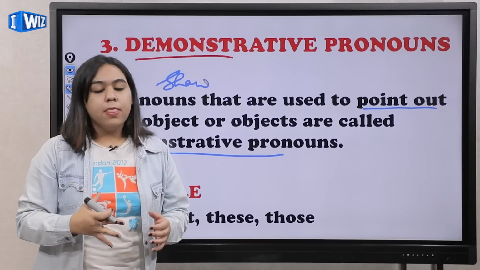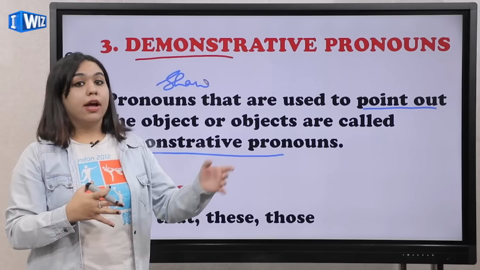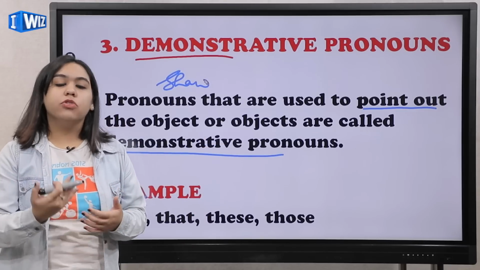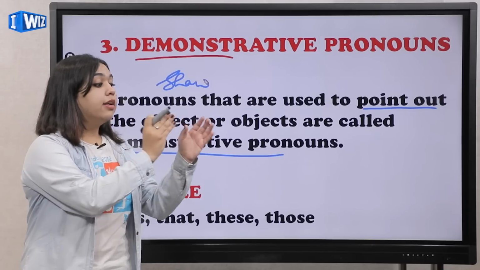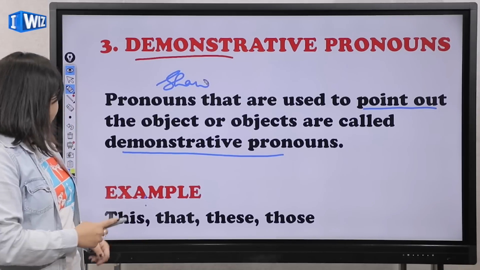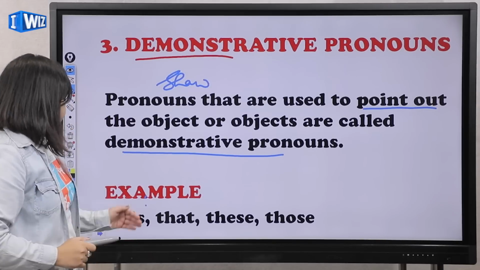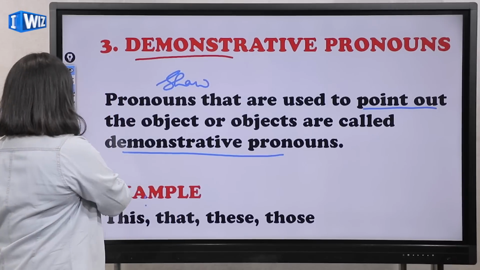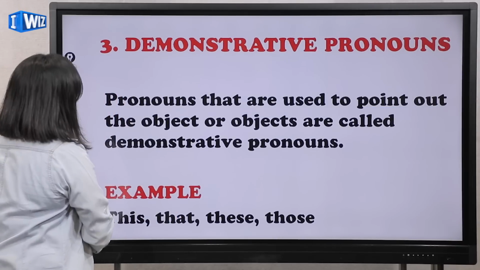For example, that is my bag. This is my car. So this and that both here are demonstrative pronouns. I am showing that that is my thing, that belongs to me. Okay. So some examples are this, that, these and those. I hope that this is clear to you, and let's move forward.